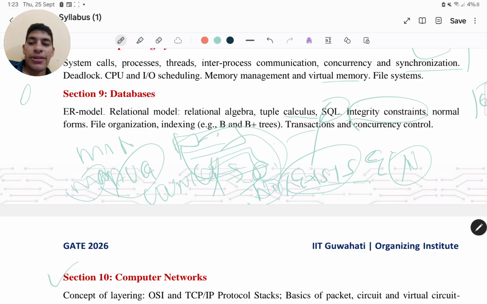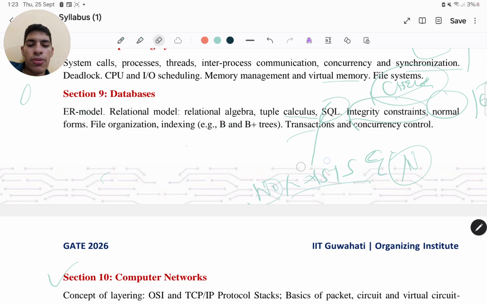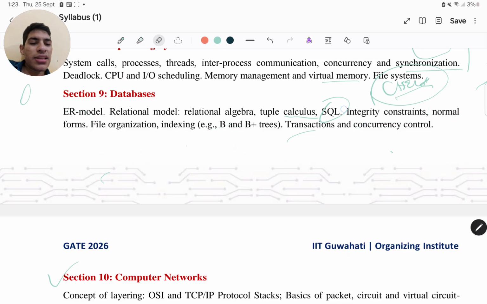Integrity constraints, right? You must know about the primary key constraint, the referential key constraint, and the check constraint, domain integrity constraints, right? And most importantly, you must know about normal forms. Let me brief you a bit about normal forms. If you want a detailed explanation, I can come out with a video, as I've already explained.